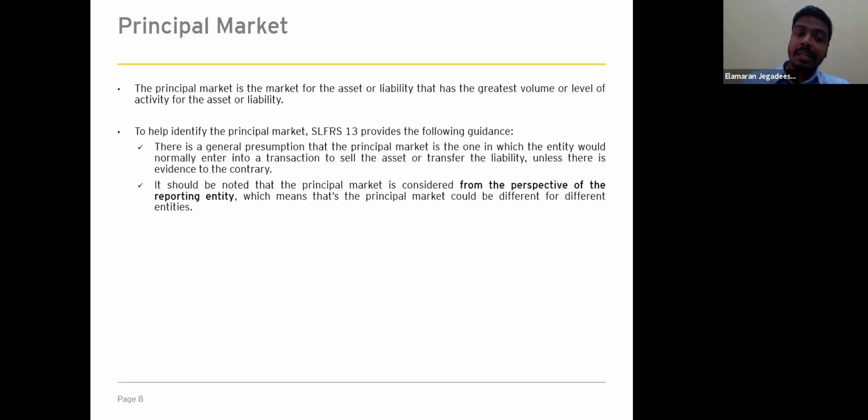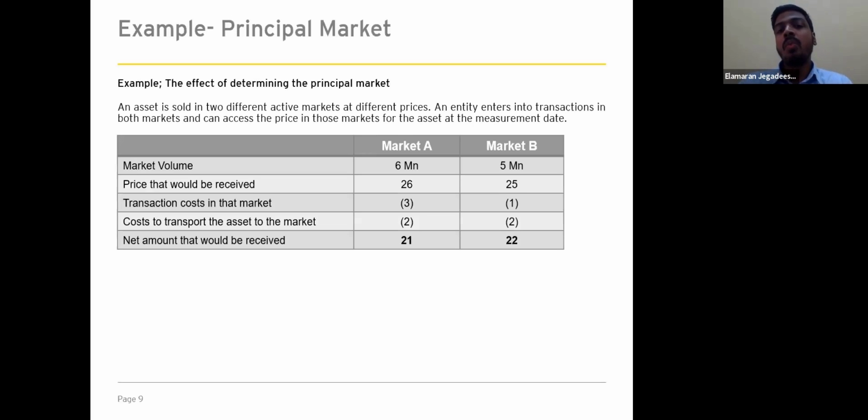So let's see an example on how we can determine the principal market. An asset is sold in two different active markets at different prices. An entity enters into a transaction in both markets and can access the prices in those markets for assets at the measurement date. So there are two markets available, market A and market B.